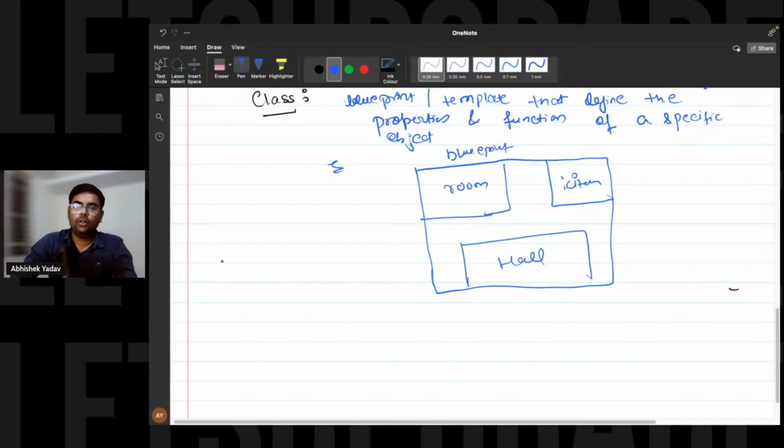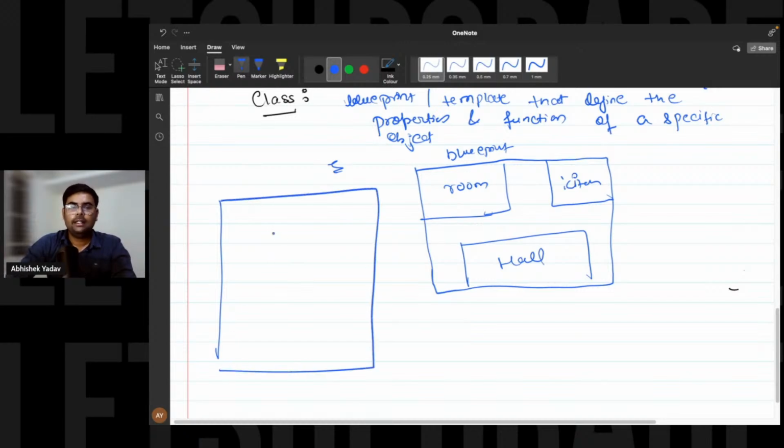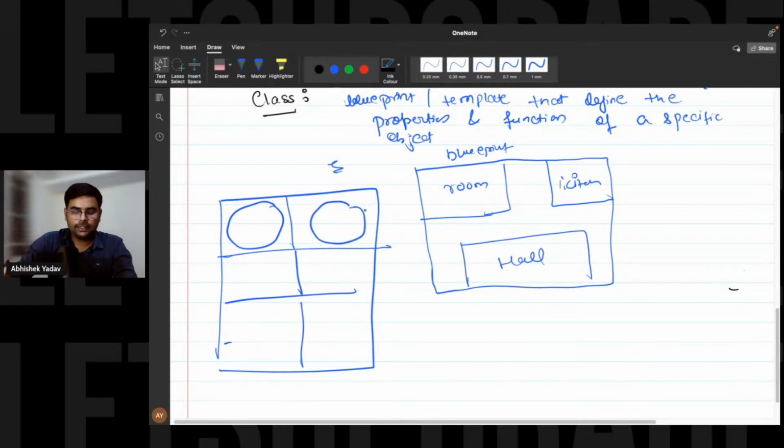After that, you will go to the builder, and the builder will take the blueprint and, according to the blueprint, create the flats. If this is your building with 3 floors, each floor has the same design.